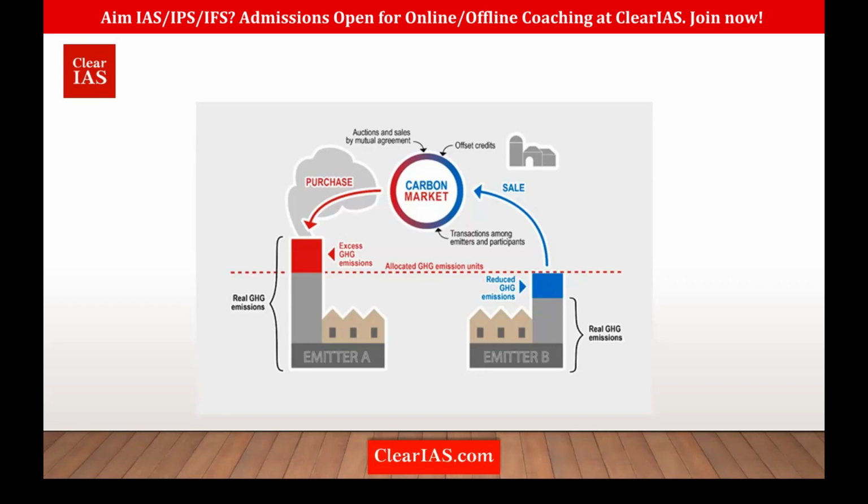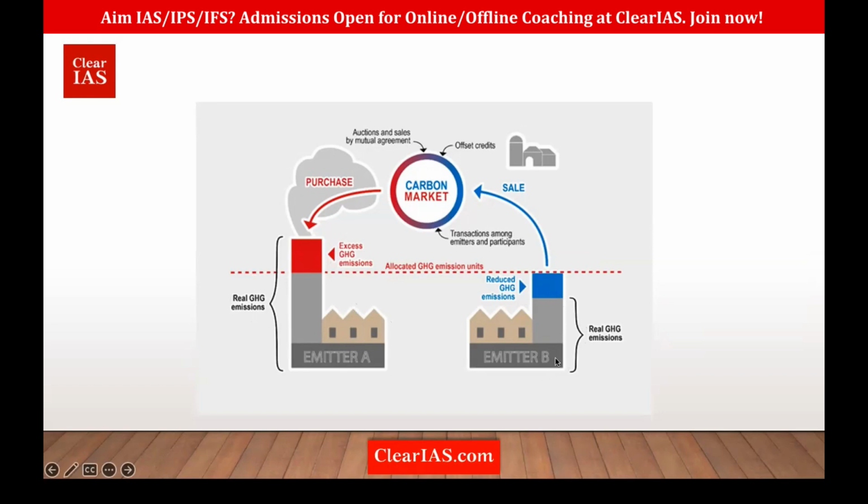But suppose there are two industries. One emitter has an excess of carbon emission. But there's another industry which focuses on green technologies, and they have a very much lesser amount of GHG emissions. So they'll have some of this carbon budget in excess. For example, this emitter B has 100 units, and this emitter A also has 100 units. Emitter A spends 150 units. Okay, they need 150 units to meet their energy requirements, while emitter B just needs 50 units.